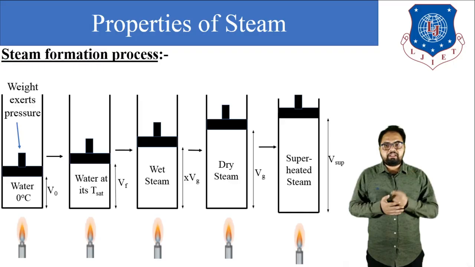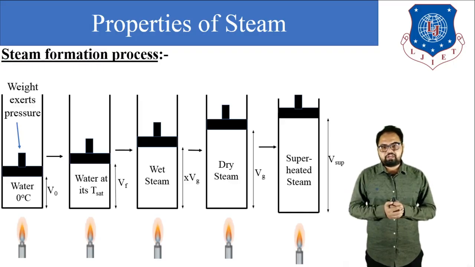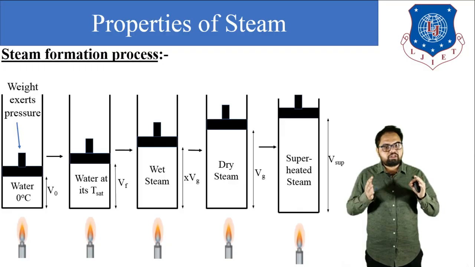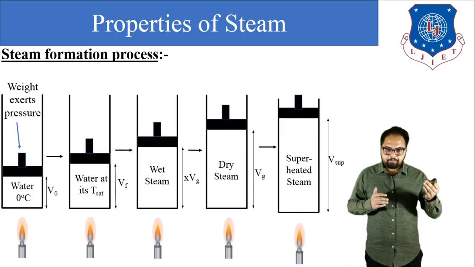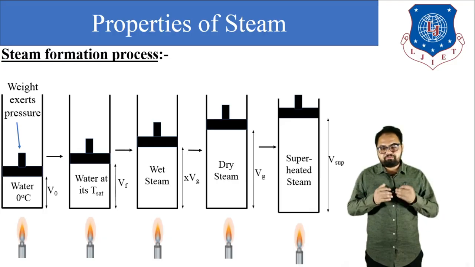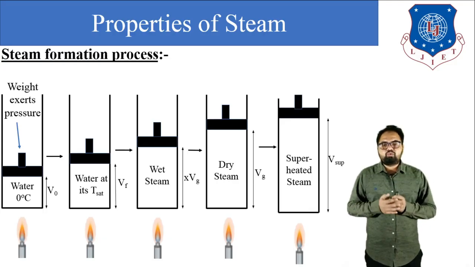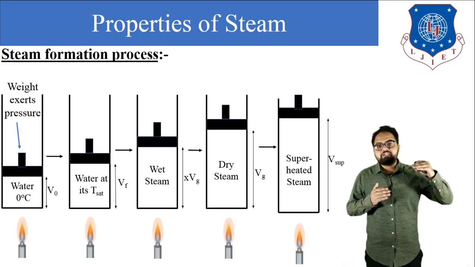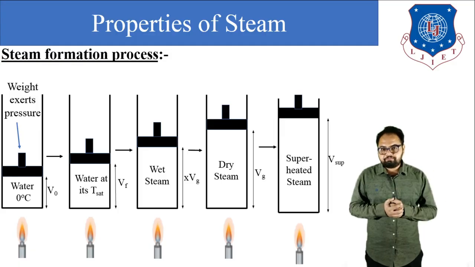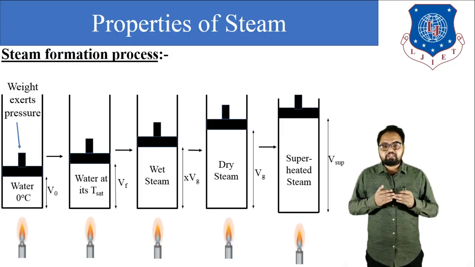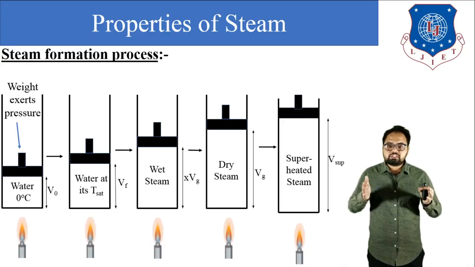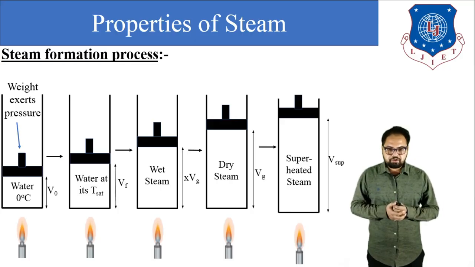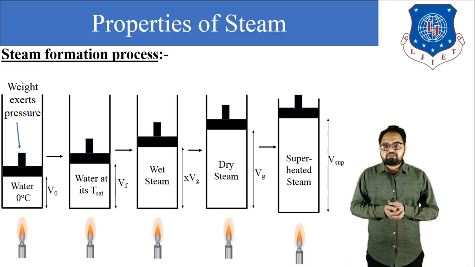Further, we keep supplying heat to the water at that saturated temperature, and all the water is converted into vapor. If we continuously supply heat to that saturated steam, the temperature increases after a certain time. That temperature is the temperature of superheated steam. So this is the basic arrangement for steam formation. In short, the steam generation process takes place at constant pressure.